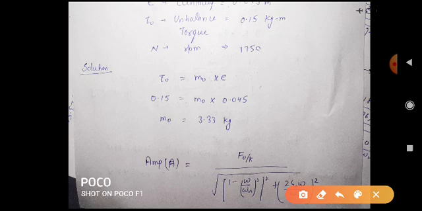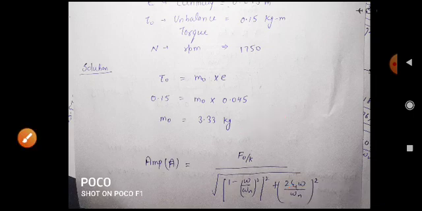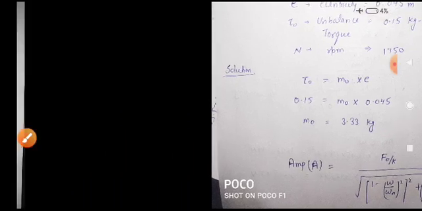We all know the formula for amplitude: A equals F naught upon k, divided by the square root of (1 minus (omega by omega n) square) whole square plus (2 zeta omega by omega n) whole square, where F naught is the unbalanced force. We also know the formula for unbalanced force is equal to m naught e omega square, where m naught is the unbalanced mass. We have just found this, so we will find the unbalanced force.